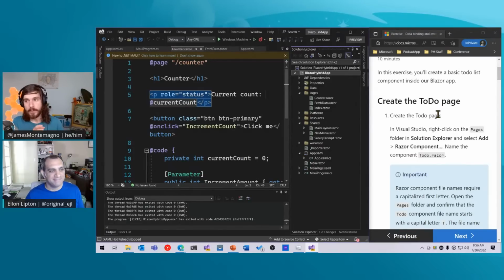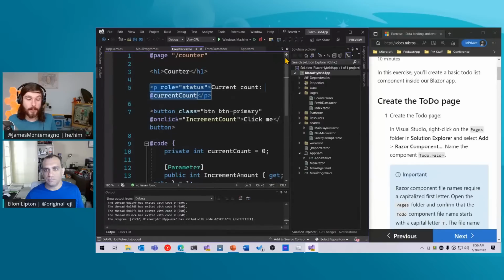So now here's what's fascinating. In this module, we just have you create the to-do page inside of the Blazor application. But if you wanted to, you could create a new Razor class library, add all of the functionality into it, and add it as a dependency of the hybrid application. You could also then share that to the internet or to your Blazor applications as well. So it's kind of up to you.